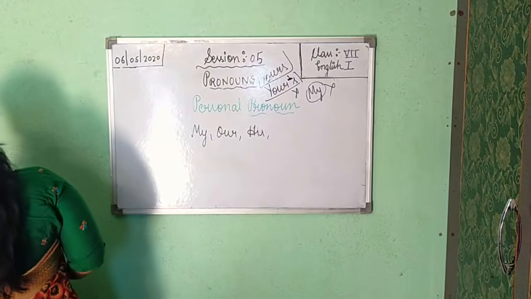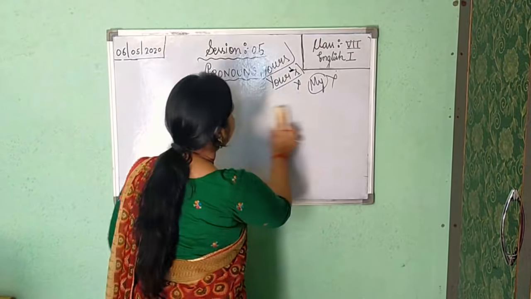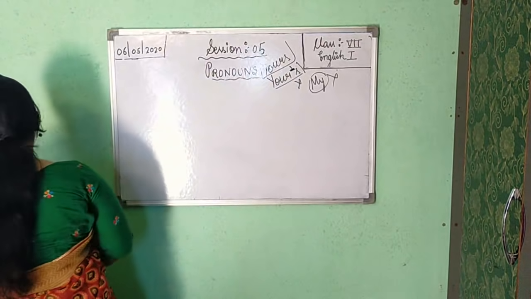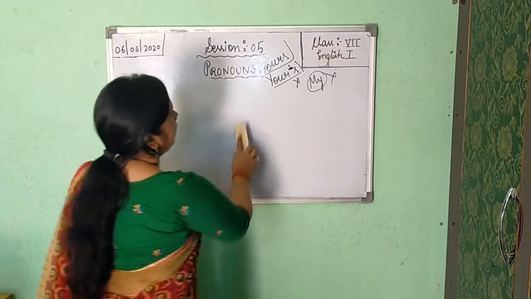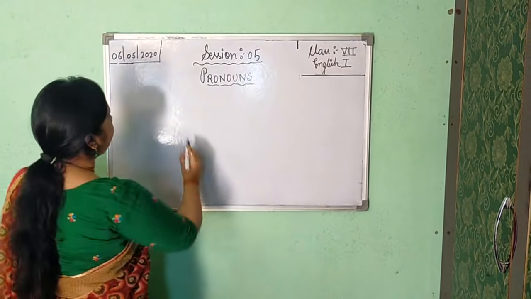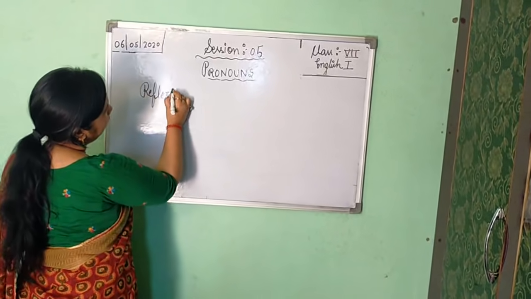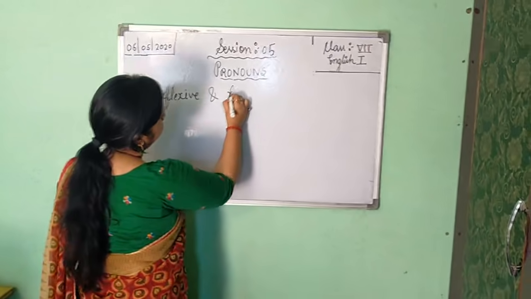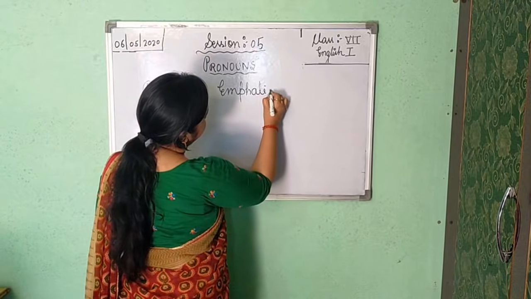Now after this, second and third, both I will tell you together. Second and third among the kinds of pronoun I have told about are reflexive pronoun and emphatic or intensive pronoun.